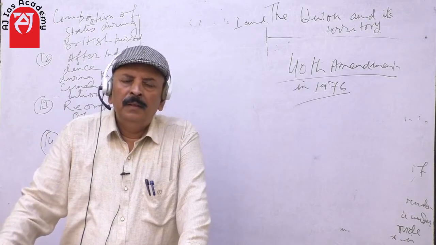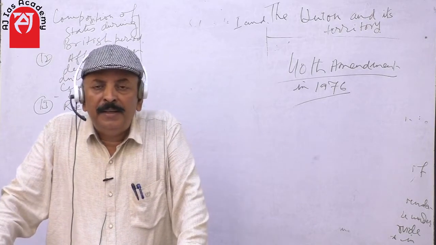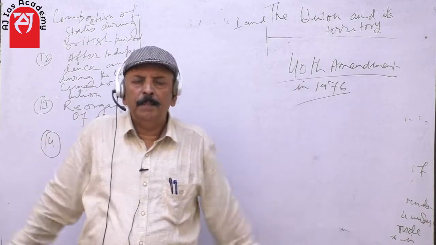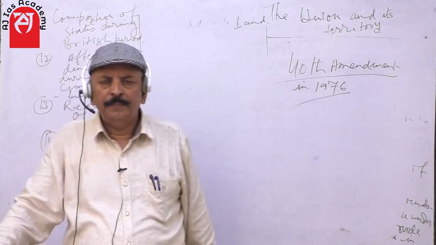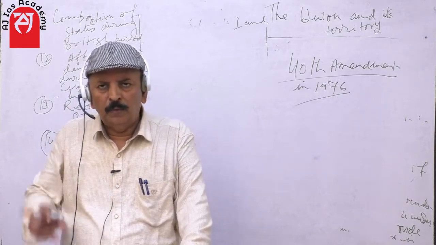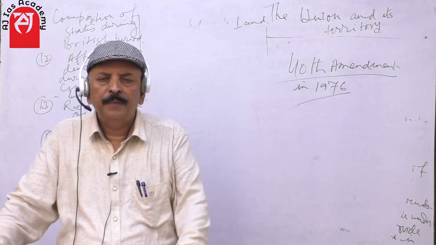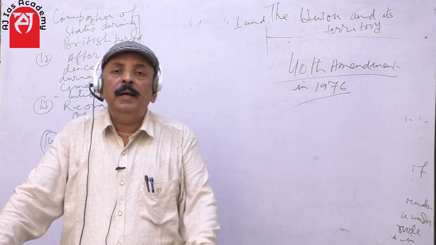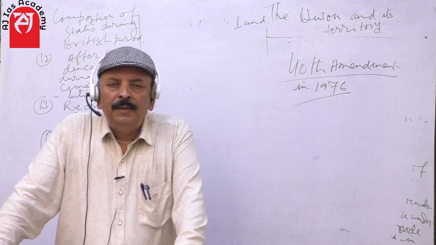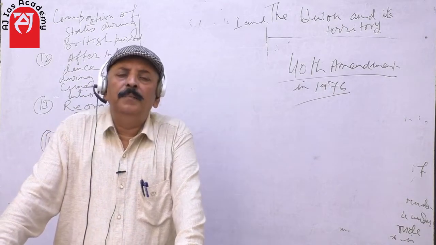Similarly, there are also intra-state disparities. For example, if you see the map of UP, what do we find? West of Allahabad, that is western UP, the area and the people have become very much richer after independence because of the green revolution.